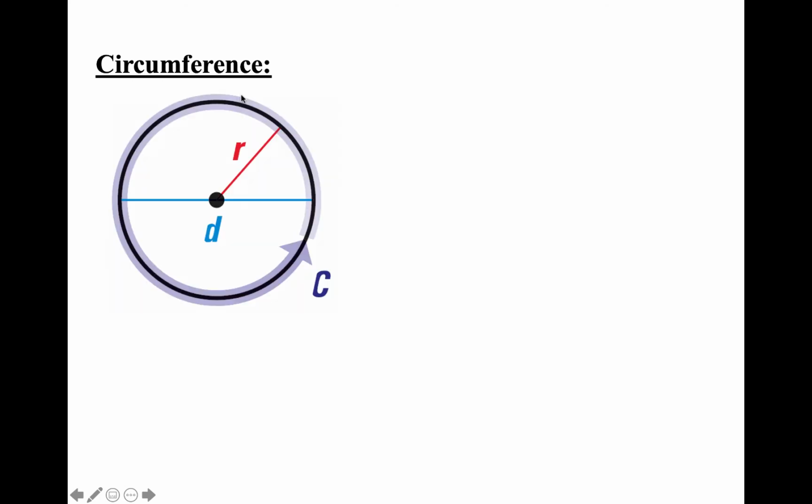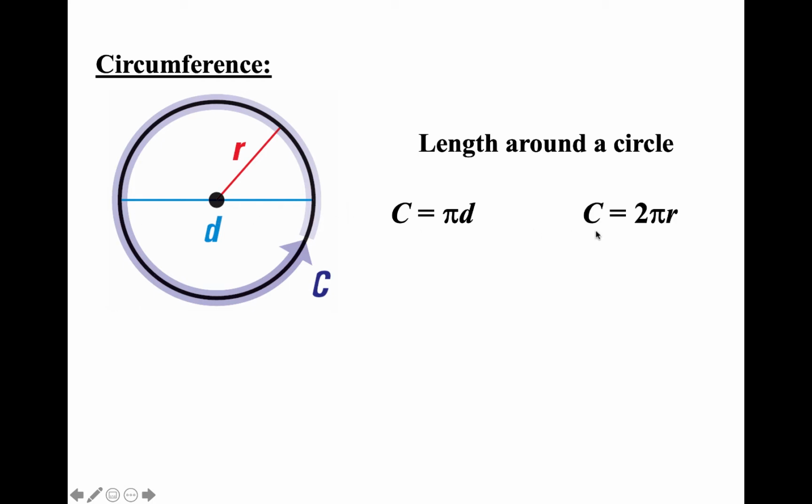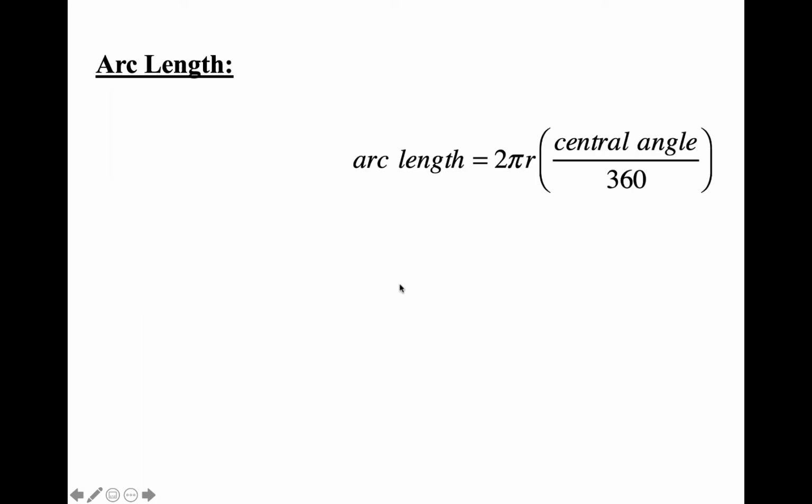All right, today we're doing areas of sectors, section 20.3. So a little bit of review before we start. If you recall, the circumference of a circle is the length around the circle. So if you were to walk along the edge, that's the circumference. We learned that the circumference is either pi times the diameter, or 2 pi times the radius.